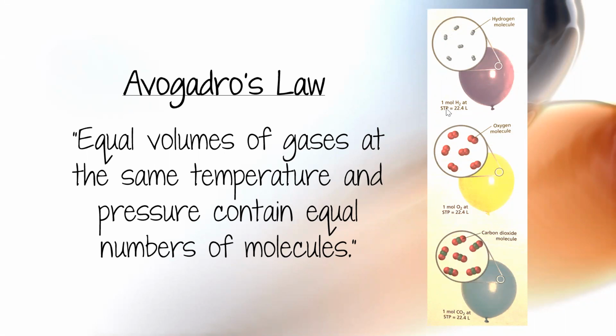1 mole of hydrogen gas. 1 mole is equal to Avogadro's number. 1 mole of oxygen gas, 1 mole of carbon dioxide gas, all at the same pressure. So that's just getting us ready to talk about the relationship between gases.